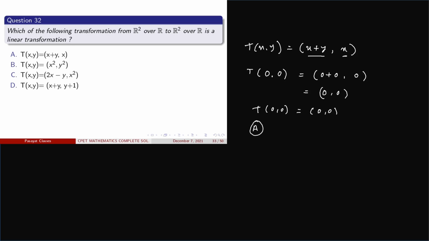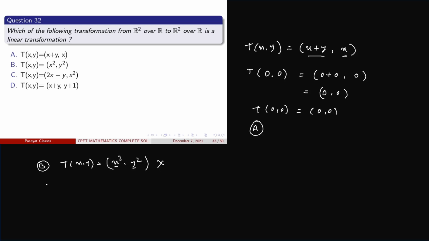And observe that in case of option B, T of x comma y is x square comma y square. This is not a linear term, so this cannot be a linear transformation.